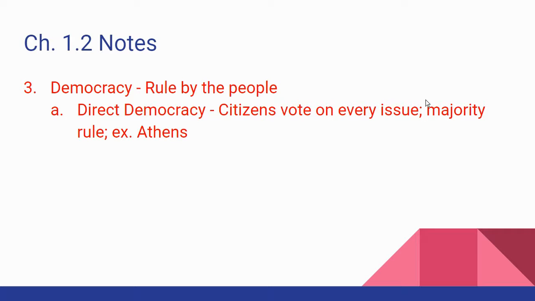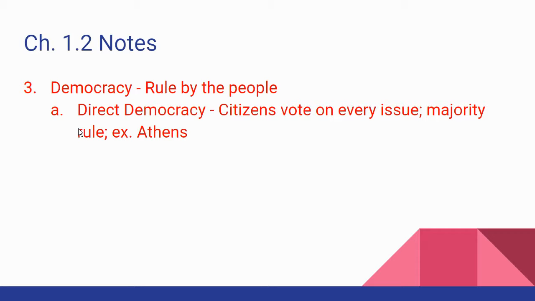I want you to notice majority rule. In a direct democracy, the majority rules no matter what. And so the majority, in other words, 50% of the vote plus one person, controls what the other 49% does and can do whatever they want to them.